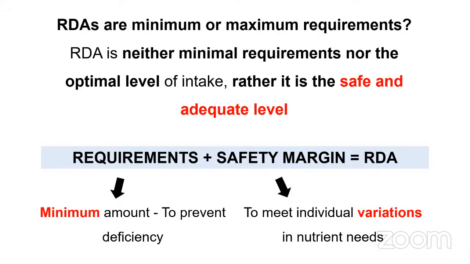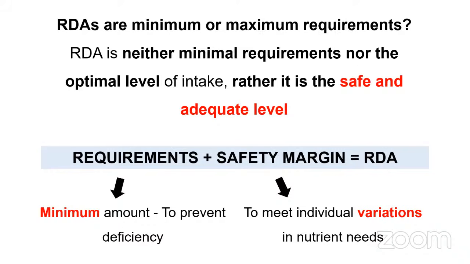I'll give you a very simple example. If you take the RDA for, let us say, a normal, non-pregnant, non-lactating woman, it is 29 mg. This 29 mg, if you divide it into requirement plus safety margin, maybe it will be like 23 plus 6. 23 is the minimum amount to prevent deficiency, whereas the 6 is the safety margin which is added to match the individual variations in the nutrient requirement.